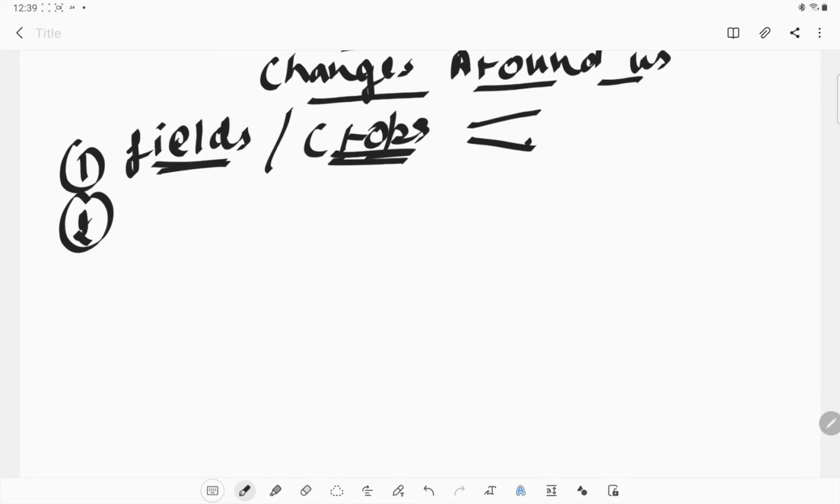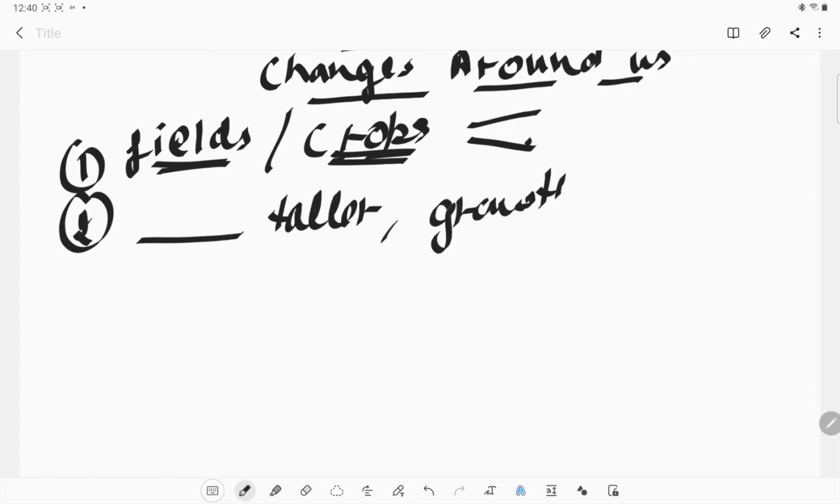We can see the change in height, as we are growing taller, or the growth of our hair and our nails. They are the changes which we can see around us.